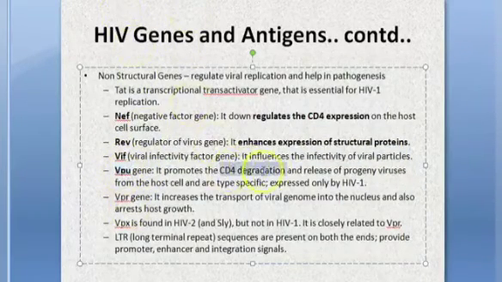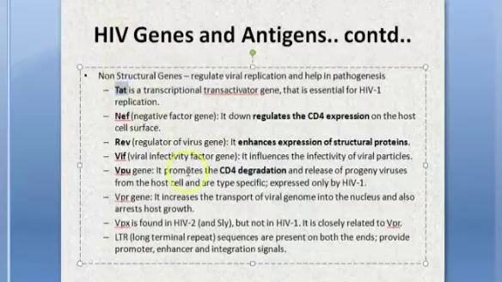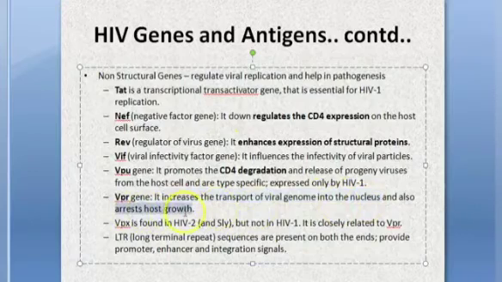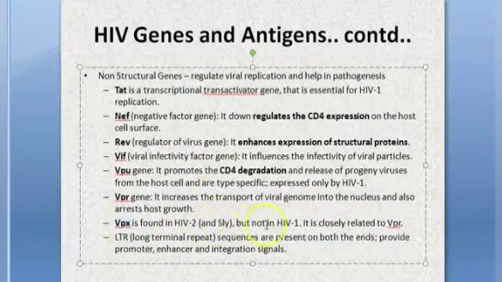VPU promotes CD4 degradation. Okay, CD4 degradation. TAT, NEF, REV, VIF, VPU. VPR increases the transport of viral genome into the nucleus and also arrests host growth. VPX is found in HIV-2 and SIV but not in HIV-1.